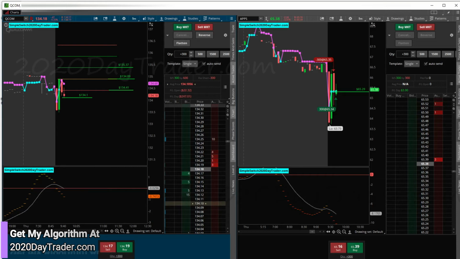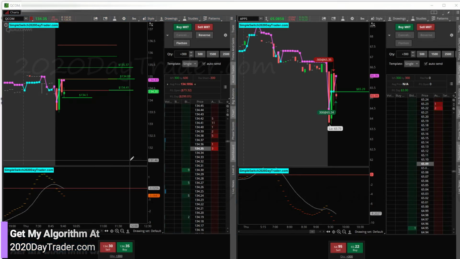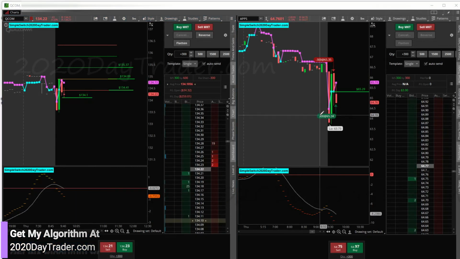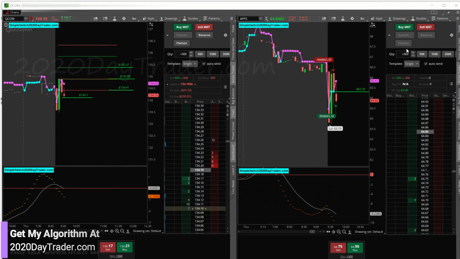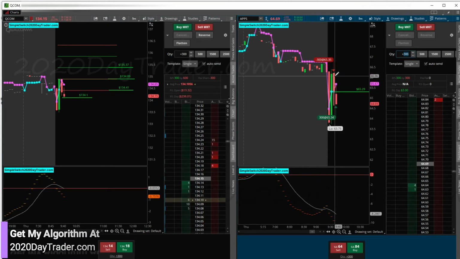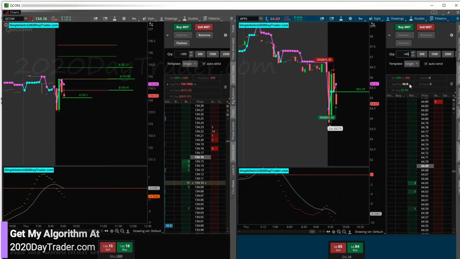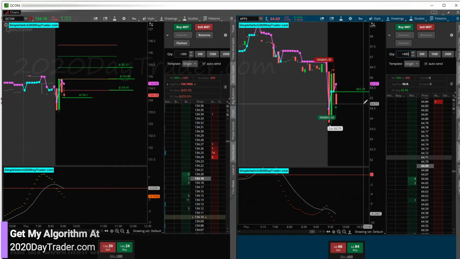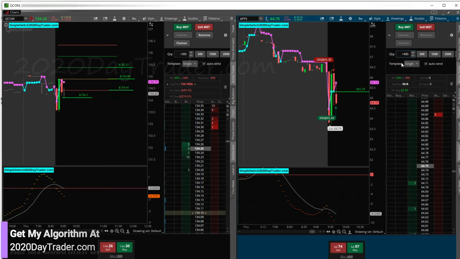Keep an eye on APPS. All right, so we got APPS switching now. And that's looking a lot healthier. Still looks like we could see some major consolidation based on these big candles right here. So APPS, what do we got here? 65, 66, 64.71. So about $1. So we're going 400 shares. So it's pretty big, but it's super premium trade. So I feel pretty confident about it.